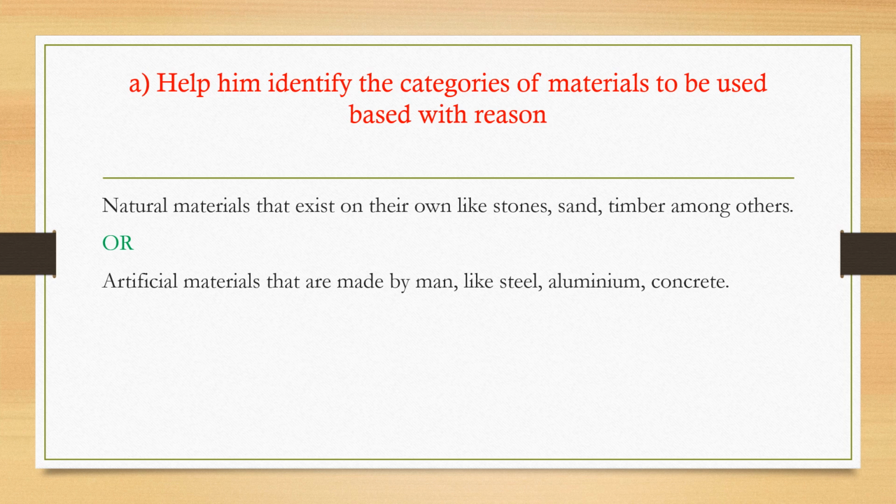Now here I have natural materials that exist on their own, like stones. The stones that they use to construct these bridges are obtained from the rocks, broken down and used directly as they have been got without changing anything on them. Then when we have the sands, the same thing. We have the timber, that is still wood as it was on the tree, even though it has been shaped, it is still in the same nature as the other tree. And many others, but we look for those that are used to construct the stronger dams.